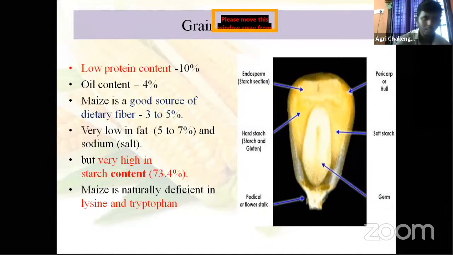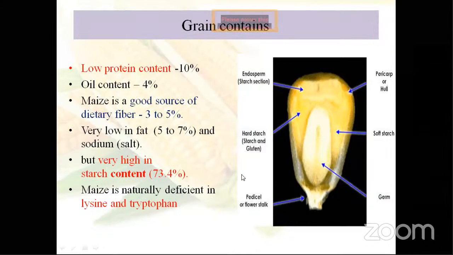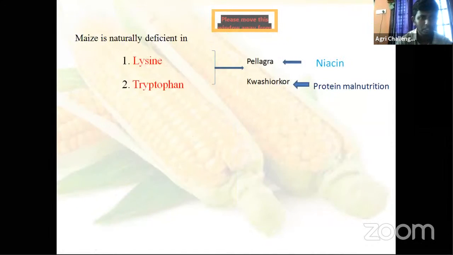I think your basic botany is completed. Otherwise, it comes under your seed technology course. That is the TZ test, the tetrazolium test. This is for your information. I think it's maybe not required at this level. That is the TZ test.